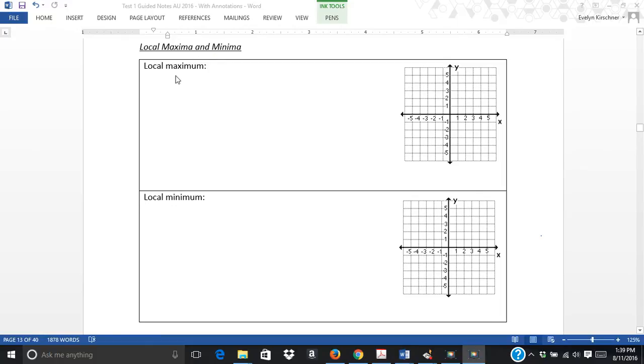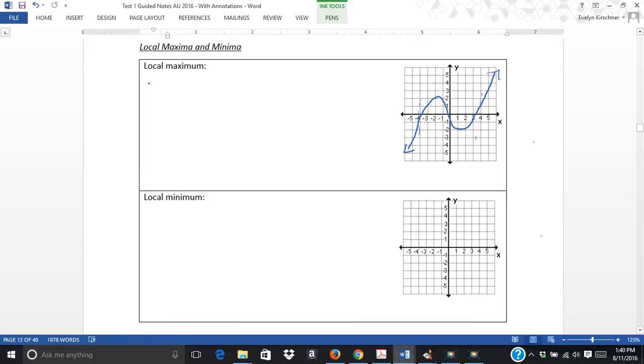What does it mean to be a maximum or a minimum? Well, maximum means a greatest value, right? And a minimum means a smallest value. So if I drew a graph here, in this little area from here to here, I have a greatest value and I have a smallest value. But over the whole graph, if this is continuing, I don't really have a maximum or a minimum because it goes on forever, so I don't know what happens.